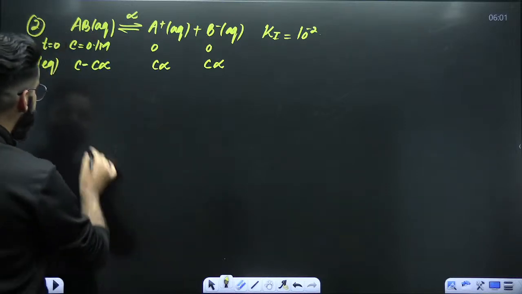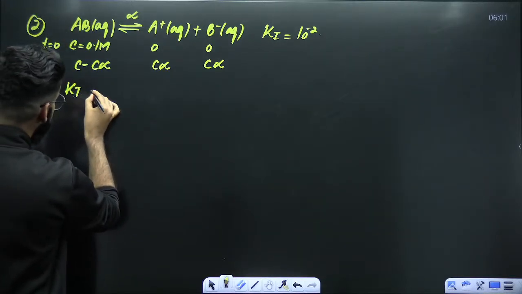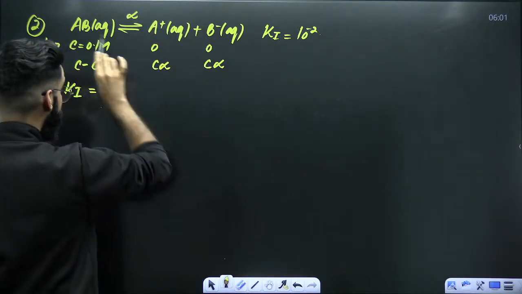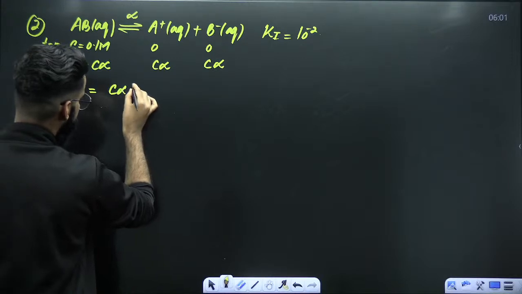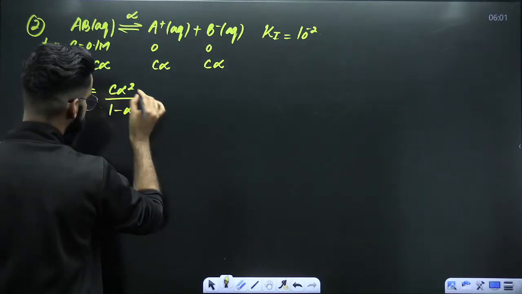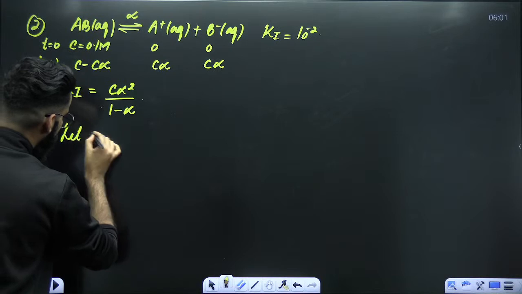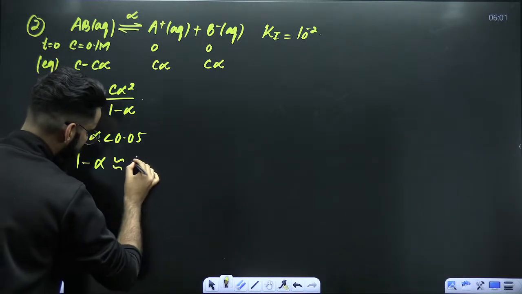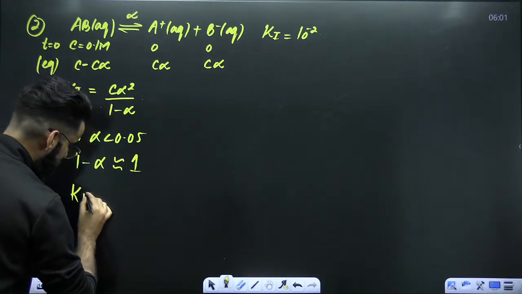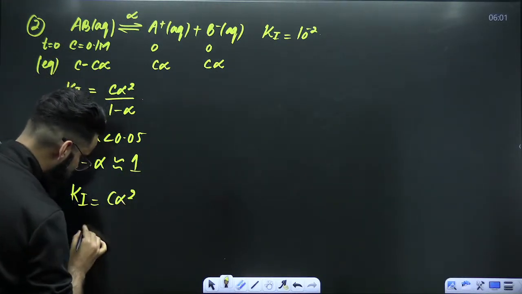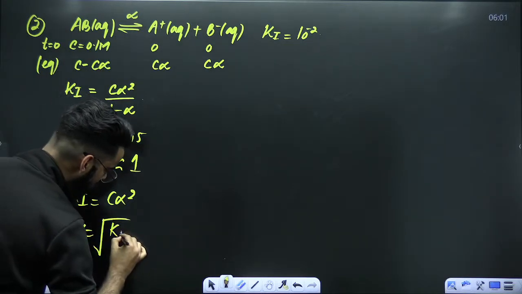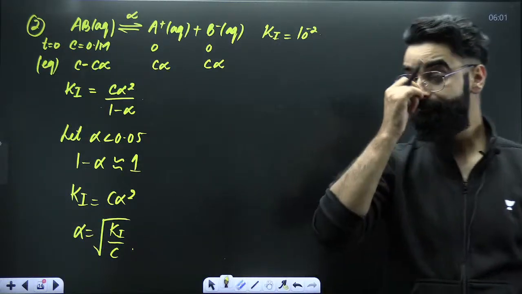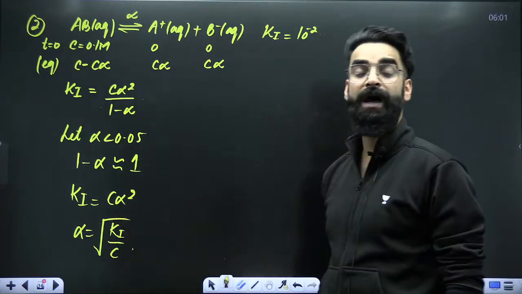Perfect. Now, my dear students, I would want you to write the Ki expression. Ki expression you already know: concentration of A positive, concentration of B negative, divided by concentration of AB. So the final expression will be C alpha square divided by 1 minus alpha. Now, again, the same thing. Let alpha value be less than 0.05. At that point of time, instead of 1 minus alpha, I can write 1. Therefore, Ki value will be just equal to C alpha square, and alpha will be equal to under root of Ki divided by C. Yeah? Right? Now, people, alpha is equal to under root of Ki by C.